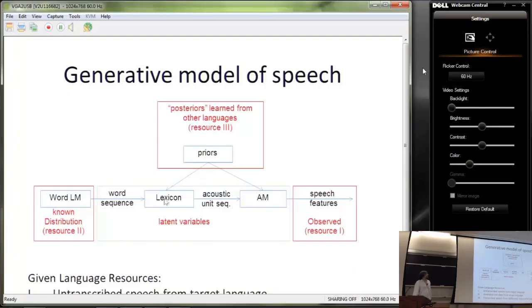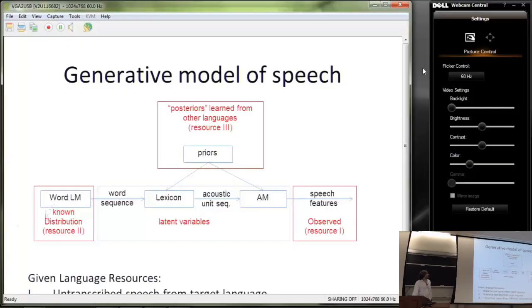Given some lexicon, from that word sequence we can generate a sequence of acoustic units, possibly phonemes, but we actually don't know what the acoustic units are going to be. And given the acoustic units and given some acoustic model, we can generate a sequence of speech. The problem here is that normally we would be provided with the lexicon, we would have some transcribed data to train the acoustic model, and then we can build the whole system.